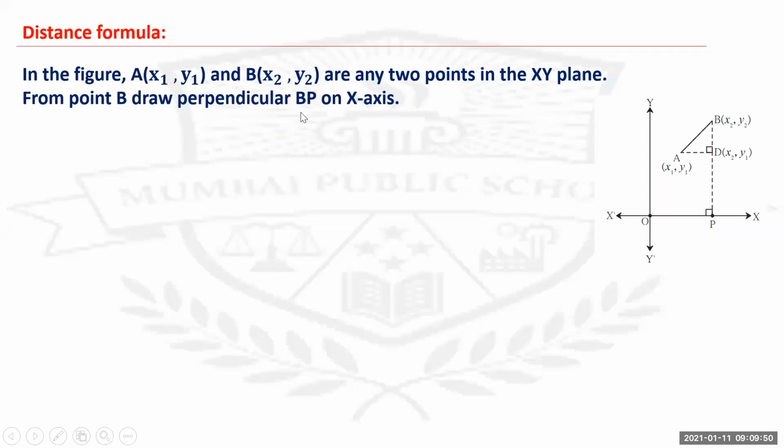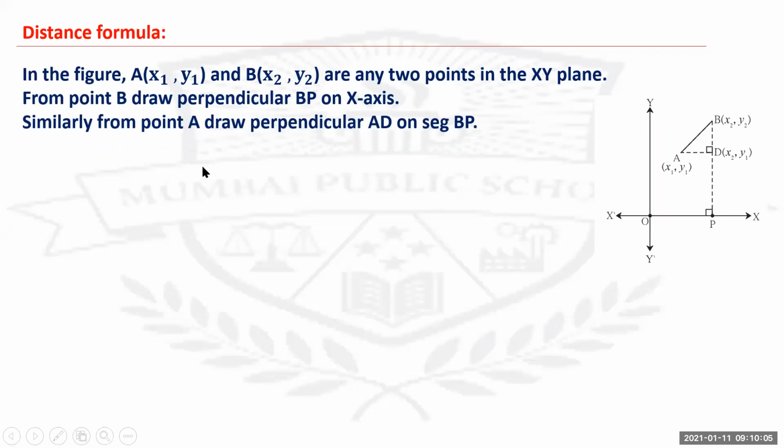From point B, draw perpendicular BP on the x-axis. Similarly, from point A, you draw perpendicular AD on segment BP.